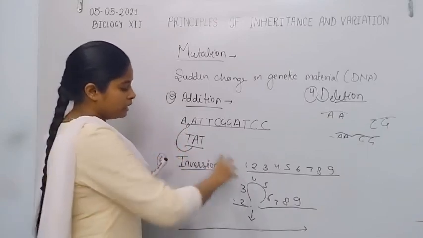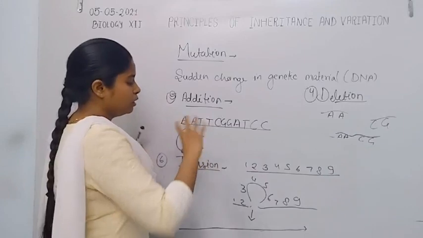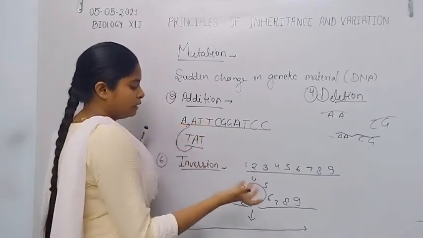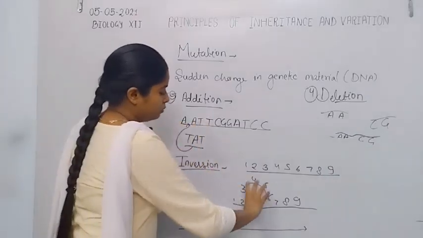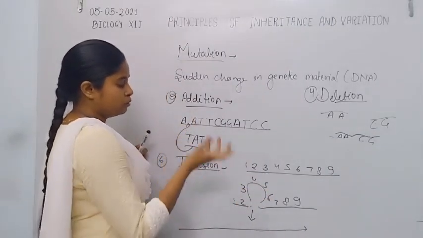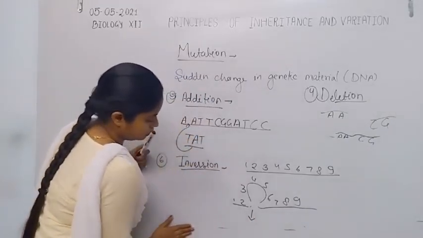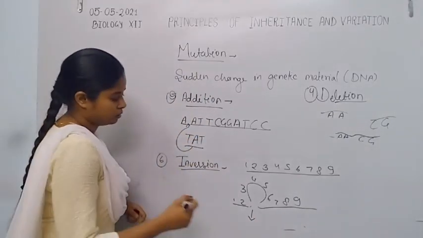There is no deletion of any segment, or no addition of any segment. The DNA molecule is first cut by some mechanism, the small portion of the DNA molecule becomes rotated, and after the rotation it is again ligated to the parent DNA molecule.